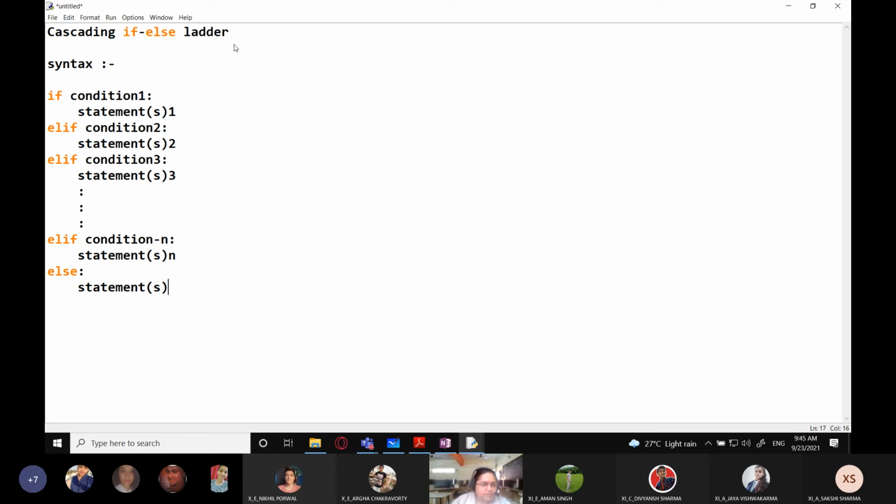Got it? So just look over here. It goes like this. If the first condition is true, execute statement block 1. If the first condition is false, move on to condition 2 and execute statement 2. If the second condition is also false, move on to condition 3 and execute statement 3, and you can have n number of such conditions. So you can see it is forming a ladder. That is why it is known as the cascading if-else ladder.